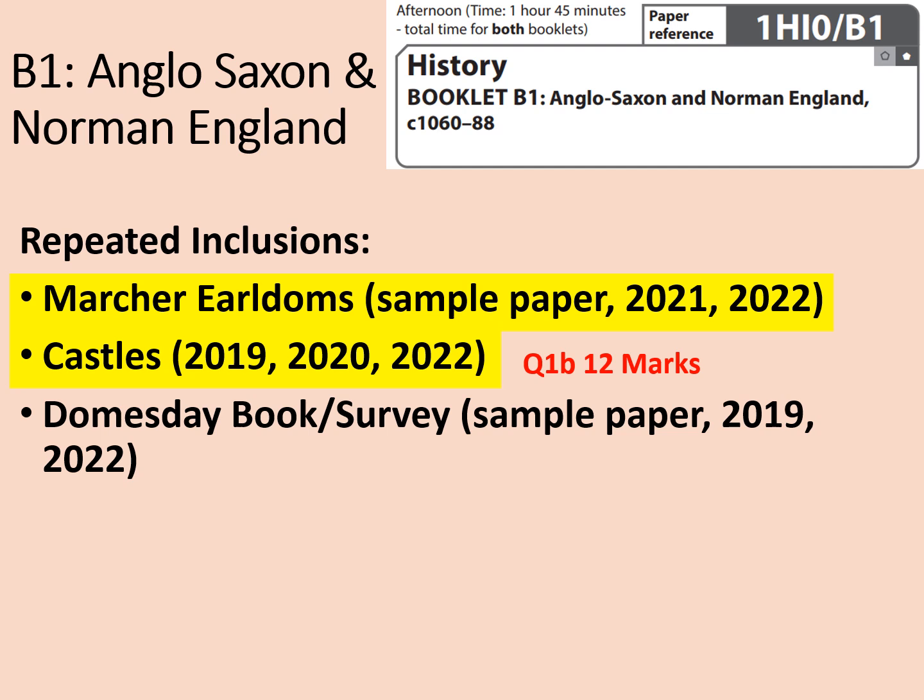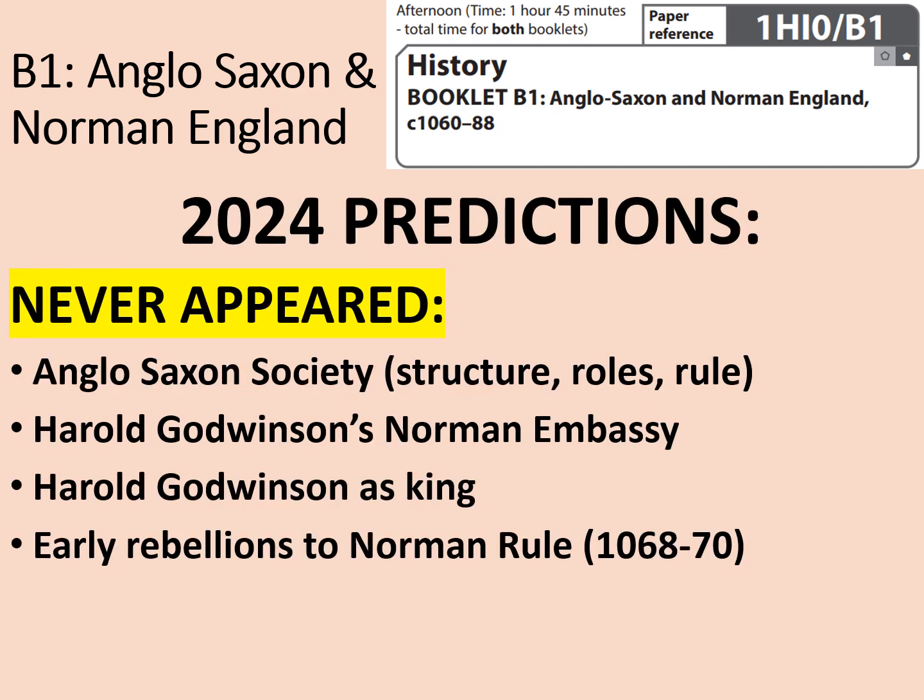But what about the things that have never appeared or rarely appeared? Well, these are the things that I had identified as having never appeared. Did any of them come up? Well, yes, actually. Anglo-Saxon society, structure, roles and rule. This did come up in the 4-mark question at the start in terms of government.